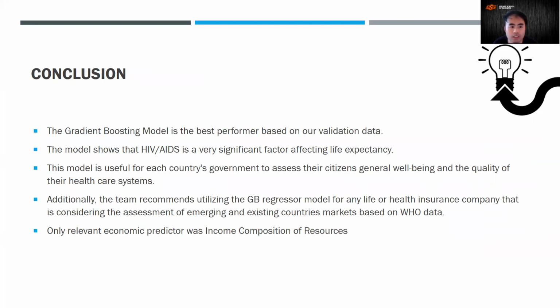So in conclusion, we found that the gradient boosting model is the best performer based on our validation data. The model shows that HIV/AIDS is a very significant factor affecting life expectancy. This shows that this disease is still the disease of the century and is still a big problem in many parts of the world. This model is useful for each country government to assess their citizens' general well-being and the quality of their